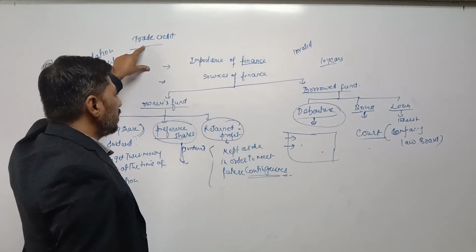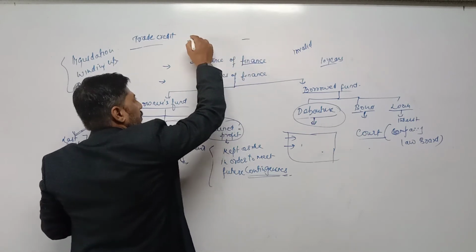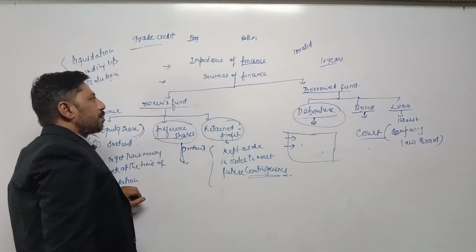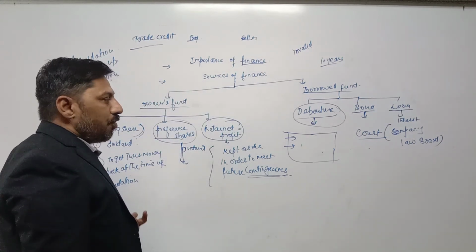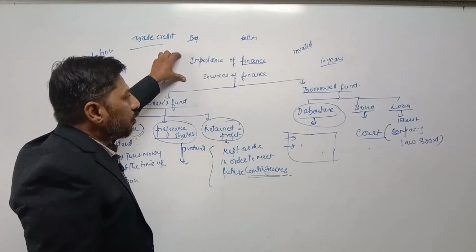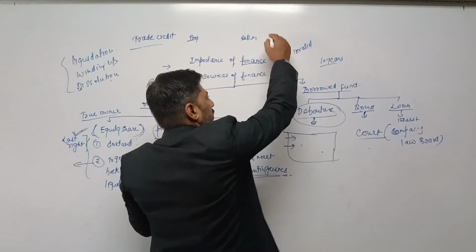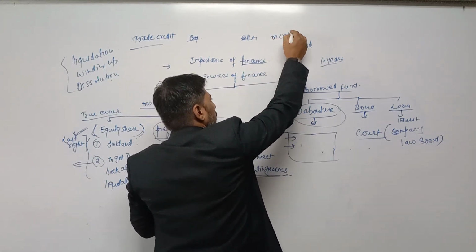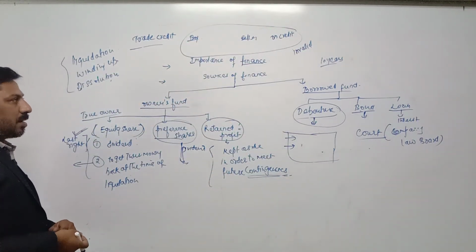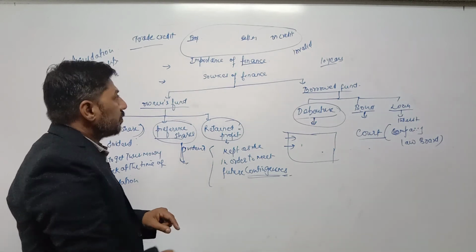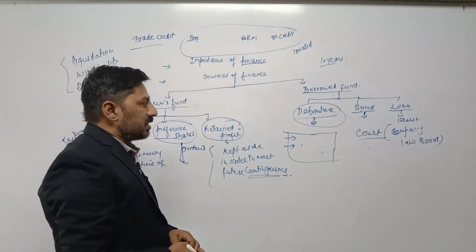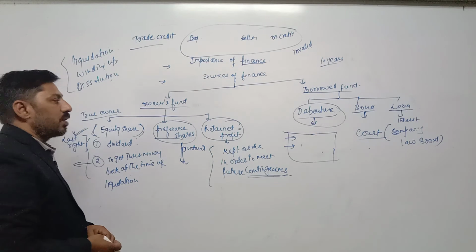But in case of trade credit, two parties are there. One is the buyer and the other is the seller. Now suppose this company is the buyer, so they are purchasing goods, either raw material or finished goods, for production from another party on credit. This is called trade credit. So when a buyer company is purchasing goods or raw material from another seller company on credit basis, then such a transaction is called trade credit.